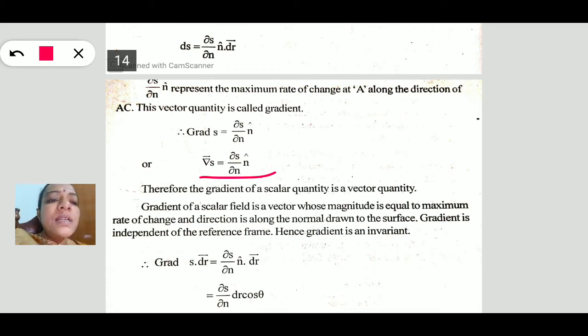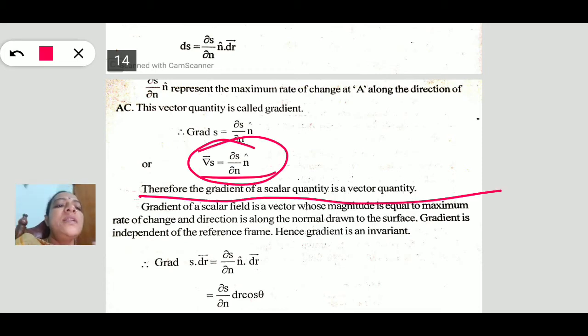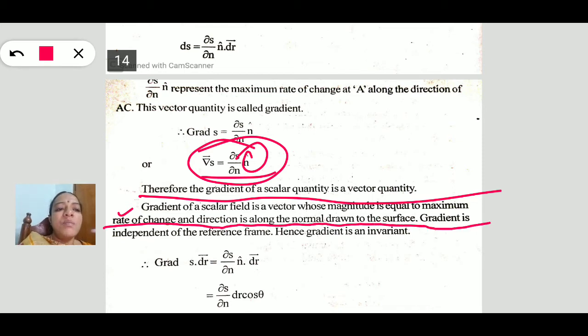Now this S is converted into a vector. Therefore, the gradient of a scalar quantity is a vector quantity, because n cap is the vector direction. We are giving the direction in which the field rate will be maximum, that is, in its normal direction. So the gradient of a scalar field is a vector whose magnitude is equal to the maximum rate change, and whose direction is along the normal drawn to the surface. One thing you have to remember is that gradient is independent of the reference frame. That is, gradient is invariant. We can prove it like this.